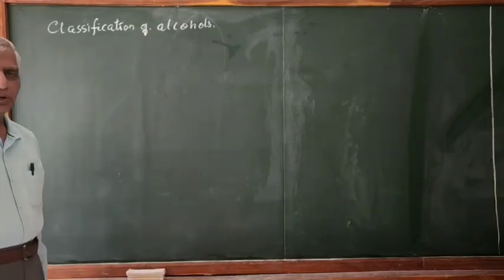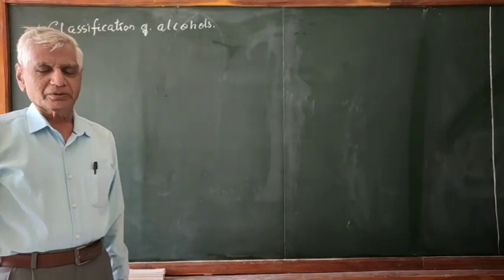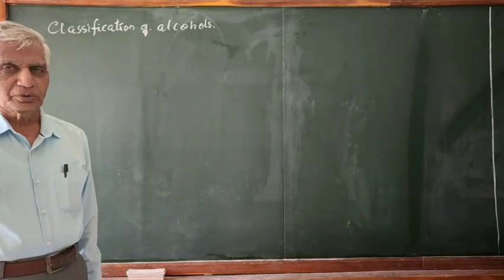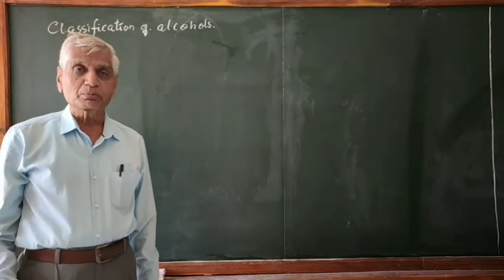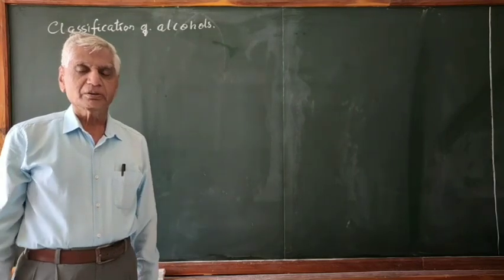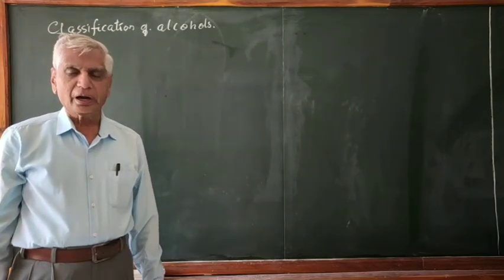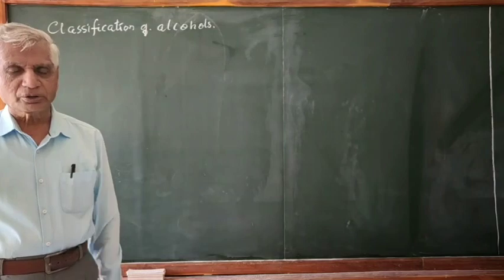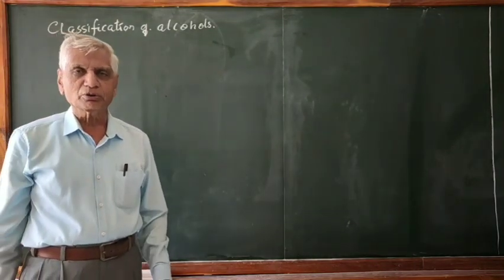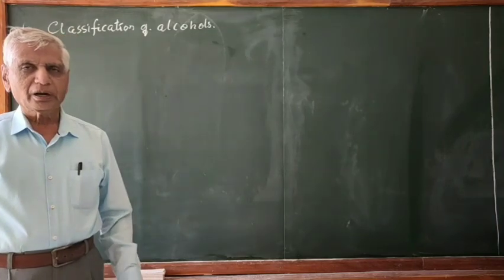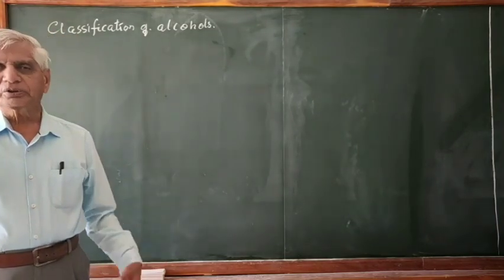So, yesterday we have seen a revision of the classification of alcohols. The classification of alcohols is done depending on the number of hydroxy groups the compound contains. Yesterday we have seen monohydric and dihydric, and we have seen the examples also. Similarly, phenols are also classified as per the number of hydroxy groups: monohydric, dihydric. We have seen the examples also.